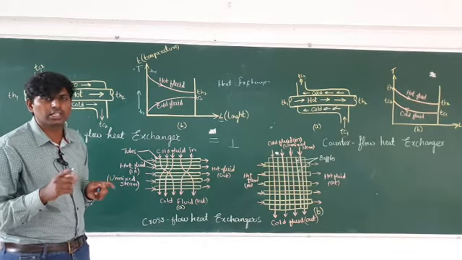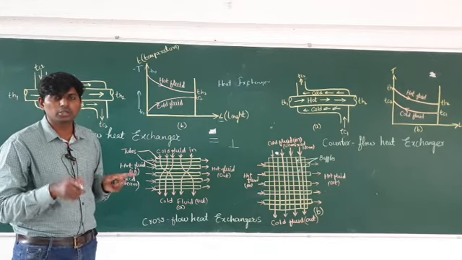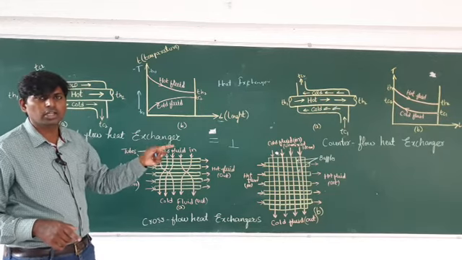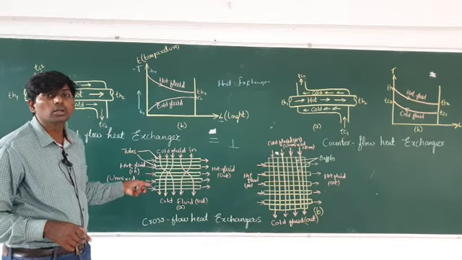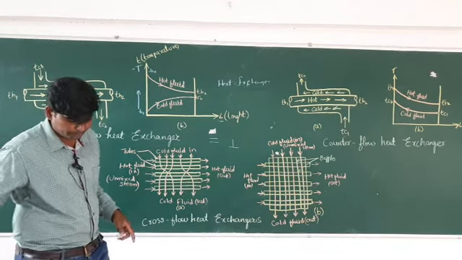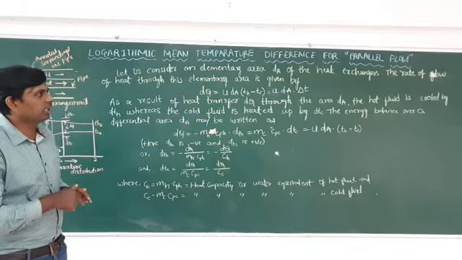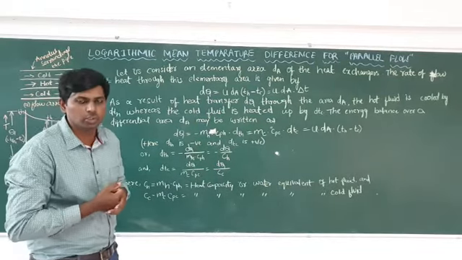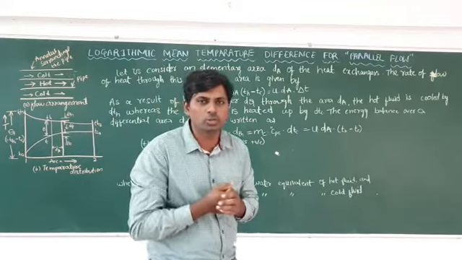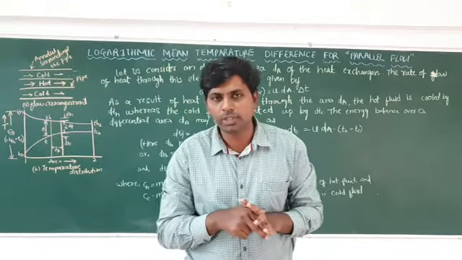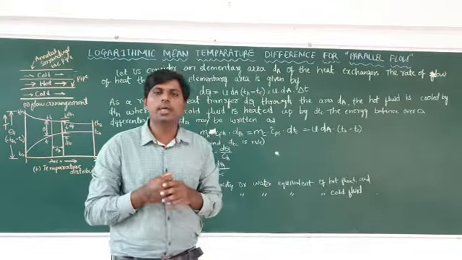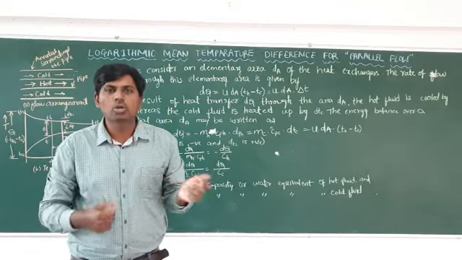So the heat exchanger is classified into how many types? Three types. First one is parallel, second one is counter, third one is cross flow. Clear? Okay, as you can see, the next ones are two derivations. These two derivations are important. First one is the parallel flow, second one is the counter flow. If you know parallel flow easily, you can go for the counter flow also.